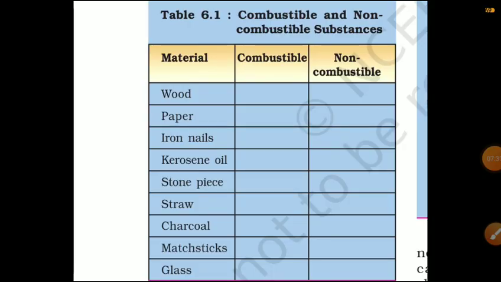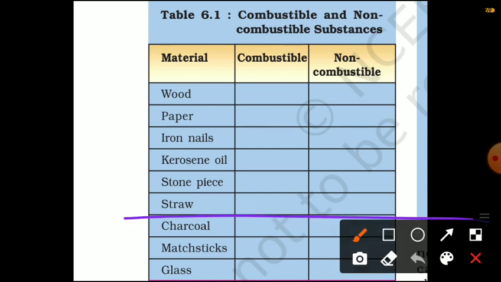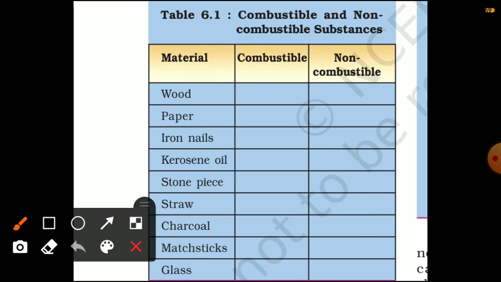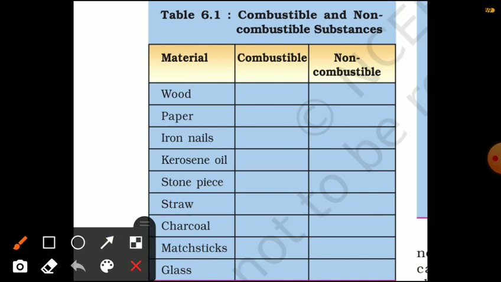Here is an activity for you. Collect some materials like straw, matchsticks, kerosene oil, paper, iron nails, stone pieces, glass, etc. Under the supervision of some elders, you have to try to burn each of these materials one by one. If combustion takes place, mark the material combustible. Otherwise, mark it non-combustible. So here, table 6.1 is for writing combustible and non-combustible substances.